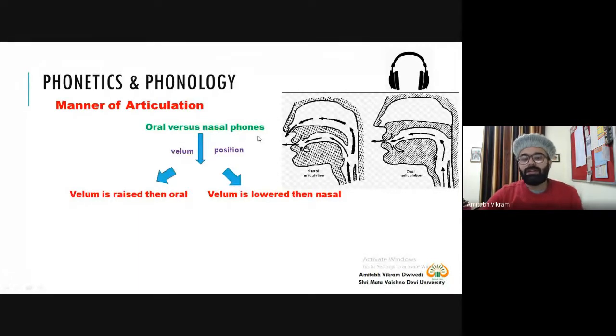Oral versus nasal depends upon the position of the velum. Here the velum is lowered and here the velum is raised. Let's say it is lowered. When it is raised, what will happen? I'm slowly raising it. It's blocked. And I'm lowering it. So this velum is actually working like a gatekeeper.